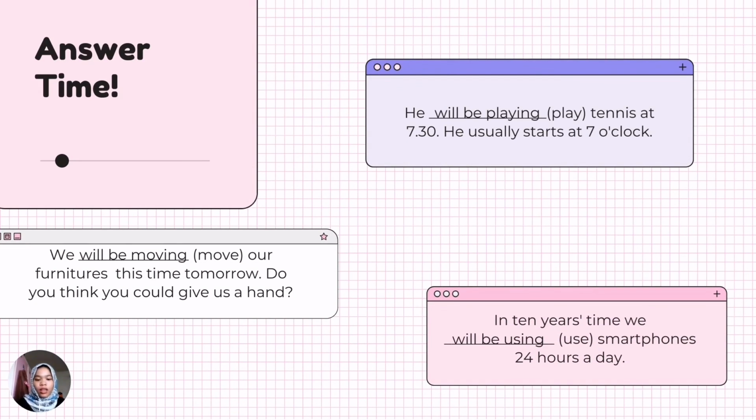I hope that the examples and the exercises were enough to give you the idea of how simple future and future continuous work.